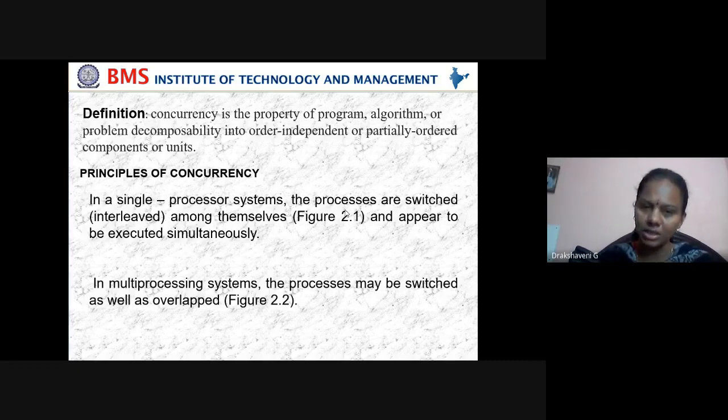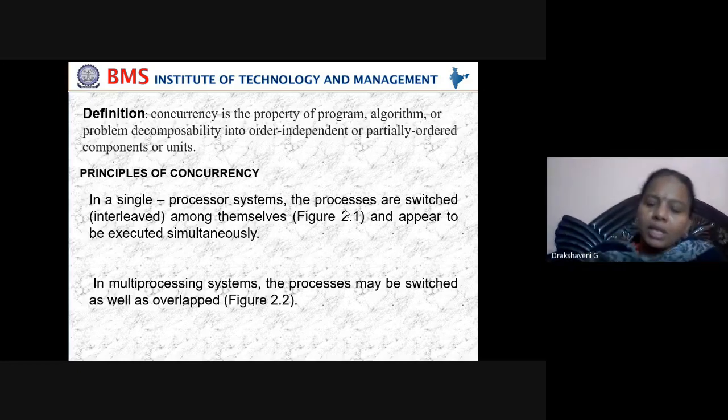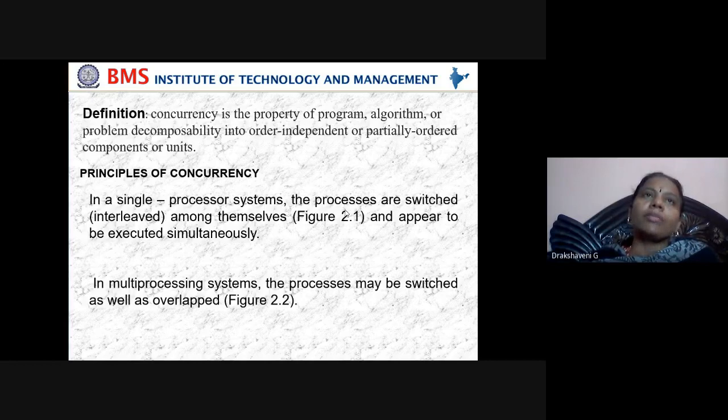In a single processor system, the processes are switched from one process to another among themselves and appear to be executed simultaneously. As we know, we don't want the CPU to be kept idle, so in a single processor it is assumed that the CPU is not kept idle. Process one will be working, then process two will be working, as we'll see in the next slide. In a multiprocessor system, the processes may be switched as well as overlapped.